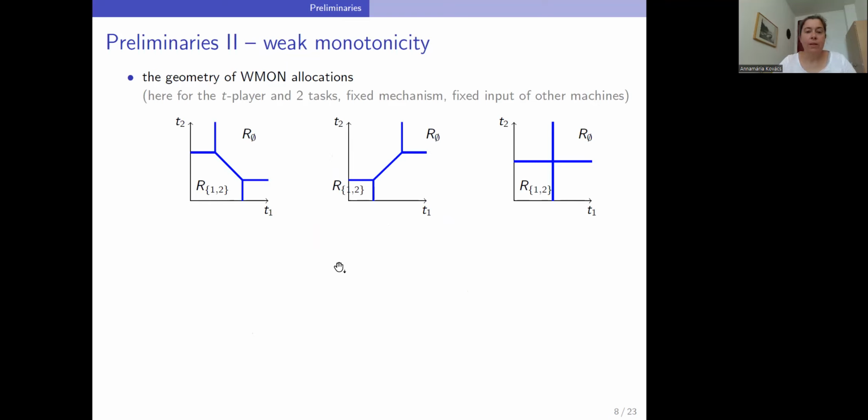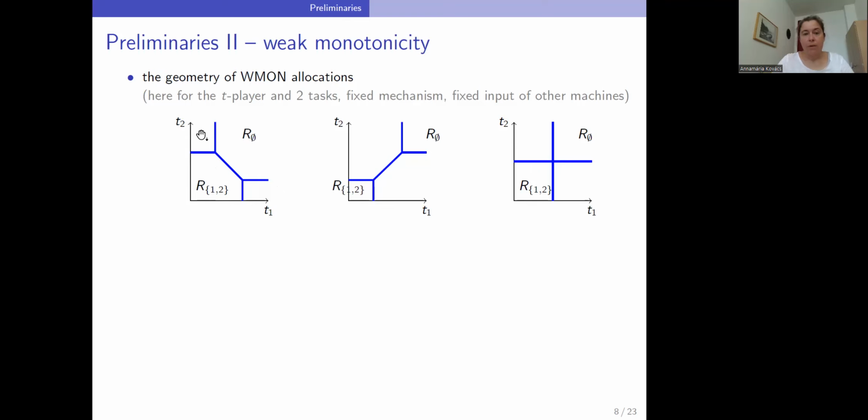Here, for a single machine and 2 tasks, depending on the costs of these tasks on this machine, everything else is fixed. Here we can see the allocation regions. That is, here, for example, the costs for both tasks are small. So this is the region where the machine gets both tasks. This is the region where he gets none of them because both costs are high. Here he only gets task 2, and here he only gets task 1.